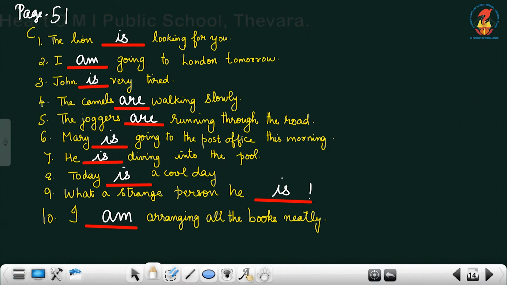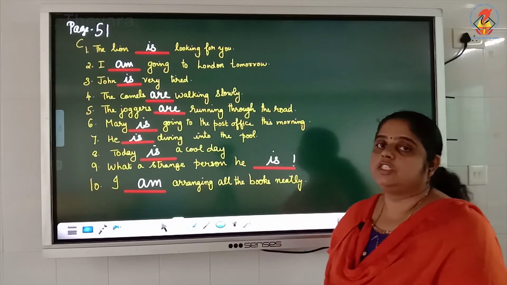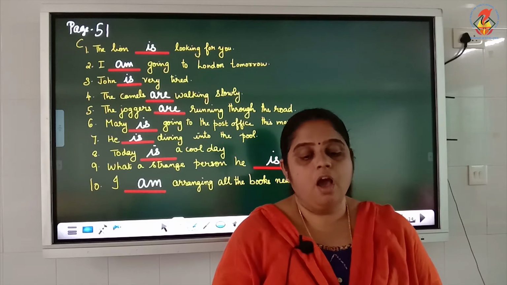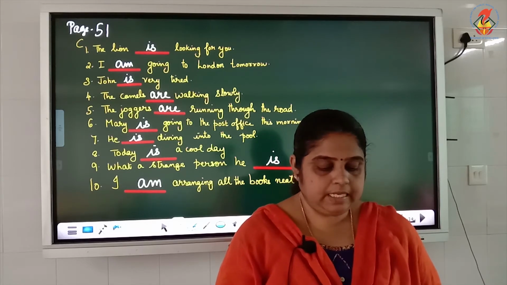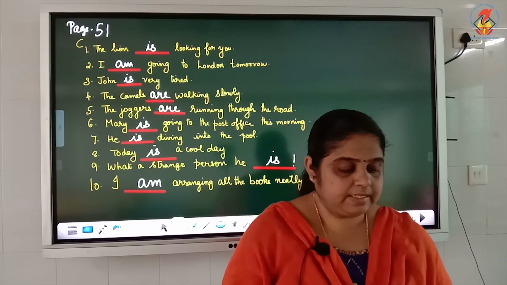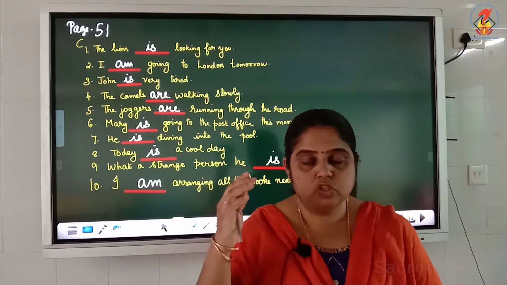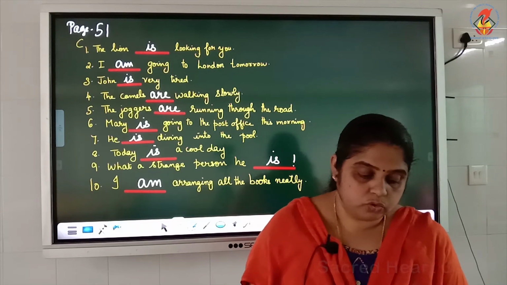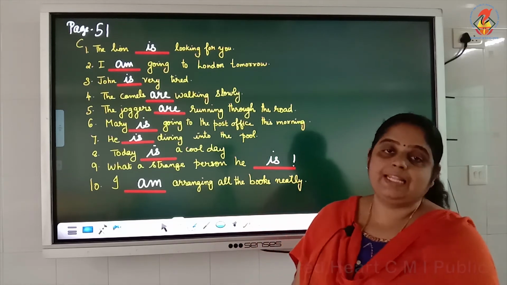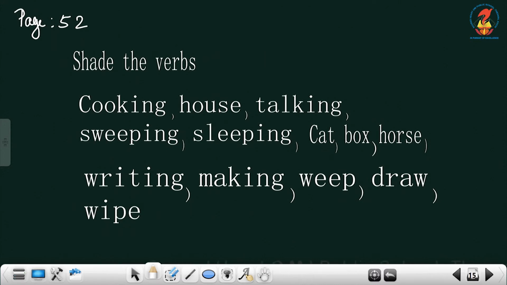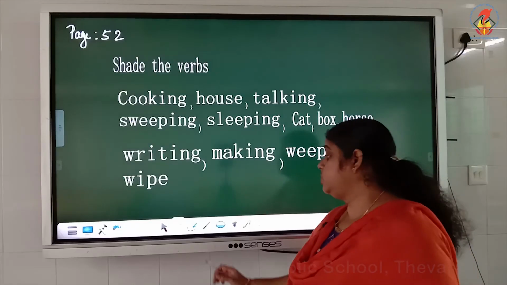Then last one, I dash arranging all the books neatly. I told you, with I we always use am. I am arranging all the books neatly. Okay, that's it. Now on the last page, page number 52, we have 3 exercises to do. The first one is to shade the verbs. You have to find out the verb, circle it and then shade.